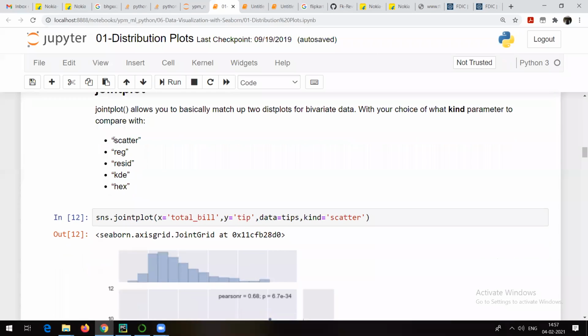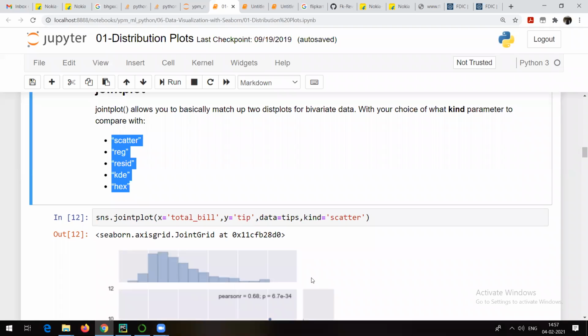Let's try to talk about all these plots: scatter, regression, residual, KDE, and so on. While talking about types of data visualization, I told you that there are different types of plots possible, right? Even if you go to the official pages of the Matplotlib package and Seaborn package, you will see a lot of distributions which are available. Maybe at the end I will be talking about some of the plots.